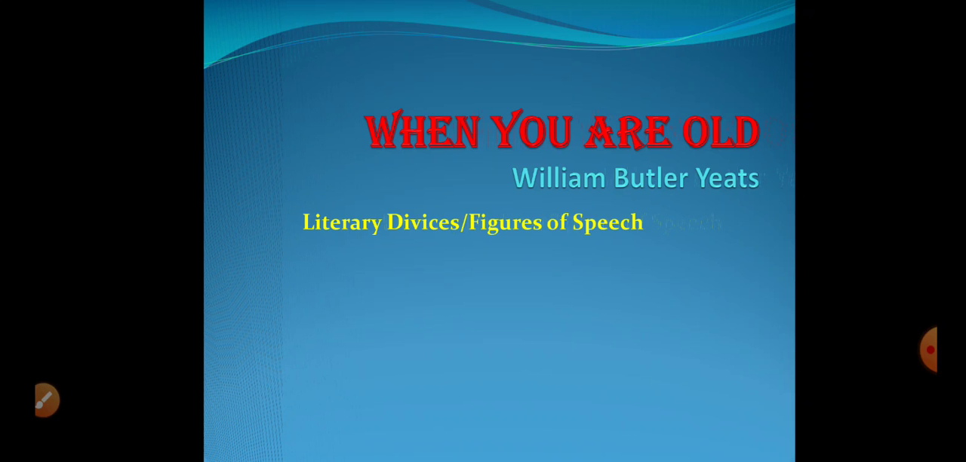What are these literary devices or figures of speech? Though there's a little bit of difference in both these expressions, yet they are thought to be similar at times. Literary devices are those poetic devices or techniques that are used to develop beauty in a poem, that have a physical effect on the poem's beauty.